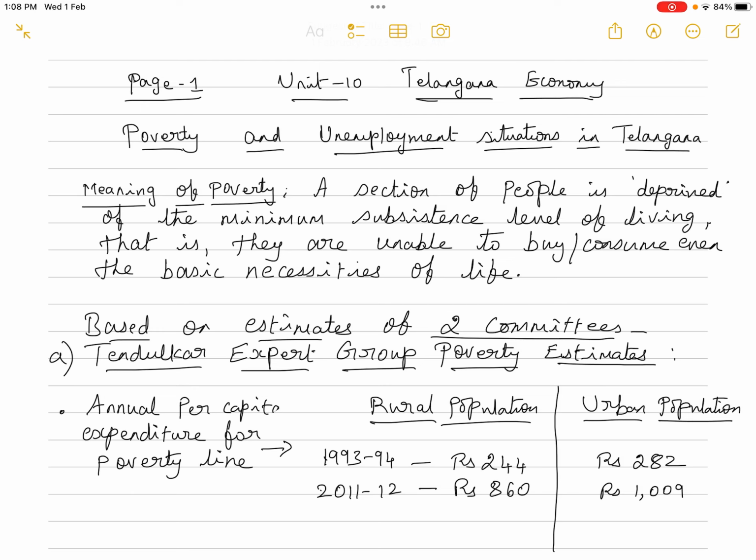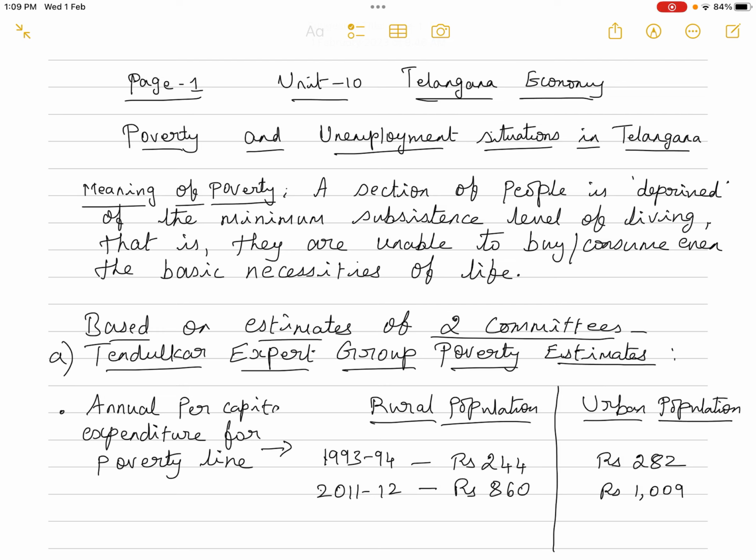Because whatever 244 rupees could fetch in 1993-94, it takes 860 rupees to fetch in 2011-12 in rural areas. In the same way, whatever commodities 282 rupees could fetch in urban areas in 1993-94, the person has to spend 1009 rupees in 2011-12. You can understand this is because of the increase in the general price level.